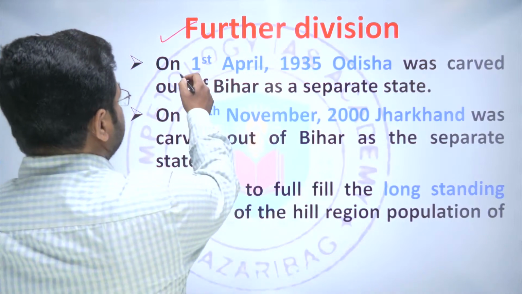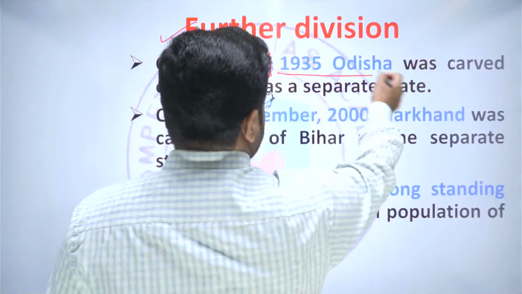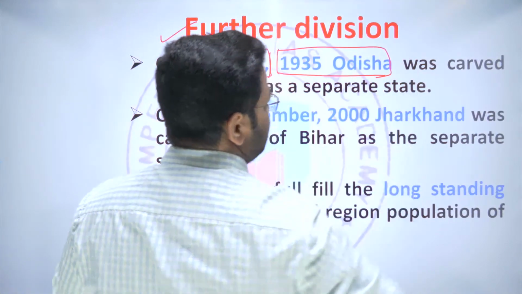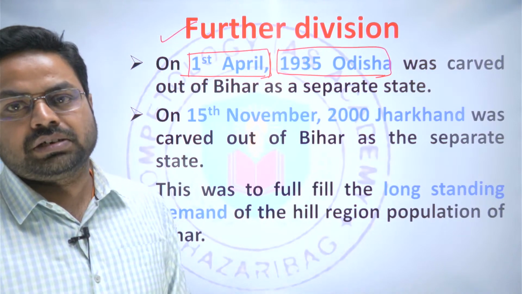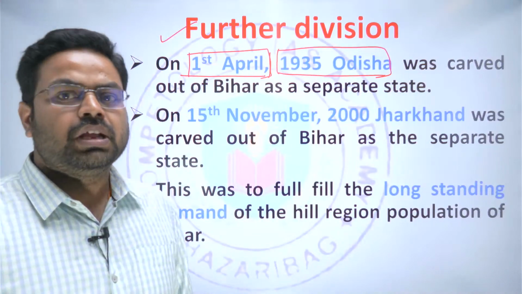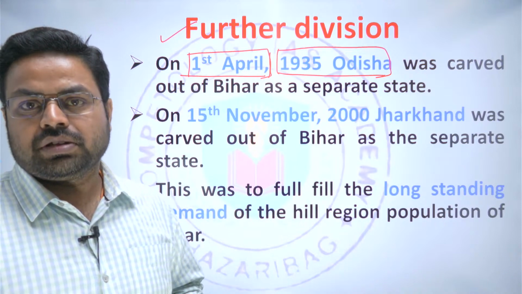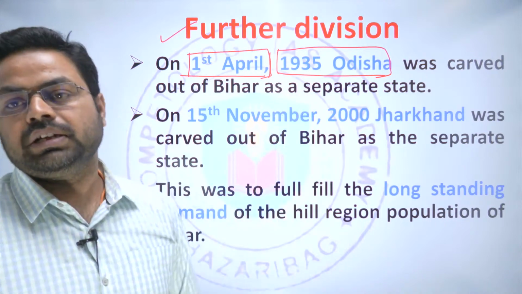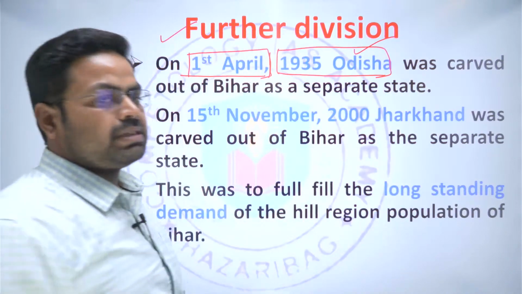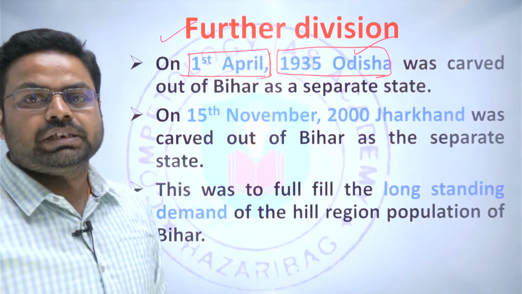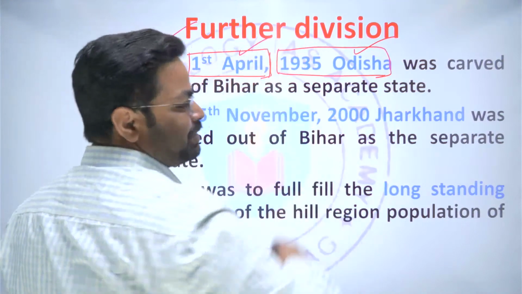So on 1st of April 1935, again for a reactionary purpose, because since then the extremists had become dominant in Indian political movements, and to better administer the coastal regions of India, that is of Odisha, they carved out the coastal regions as a separate state of Odisha in 1935, 1st April. They made an April Fool of Bihar, okay.